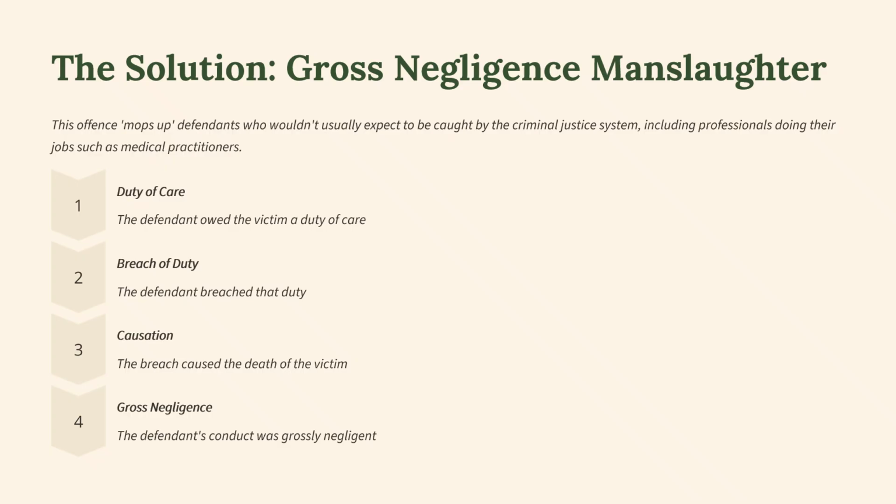There are 4 elements to gross negligence manslaughter. There's got to be a duty of care. The defendant owed the victim a duty of care. There's got to be a breach of that duty. The defendant breached that duty. The third element is causation. The breach caused the death of the victim. And the final element is gross negligence. Defendant's conduct was grossly negligent. And we're going to look at each of those elements in turn.